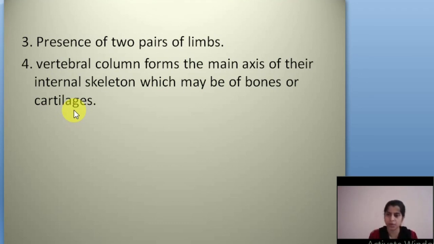That's why they are called vertebrate animals. Internal means inside the body; the main axis is the backbone, our vertebrae. These are made up of cartilages or bones. Clear?